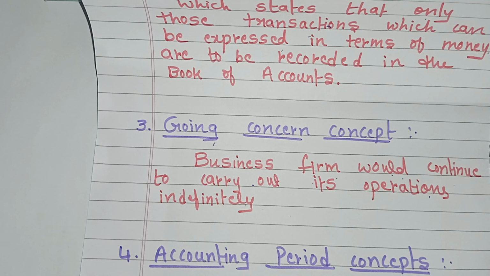If any member dies, or a partner becomes insolvent, or any member retires, it will still not affect the business entity, because it is a going concern. This is the meaning of the going concern concept.